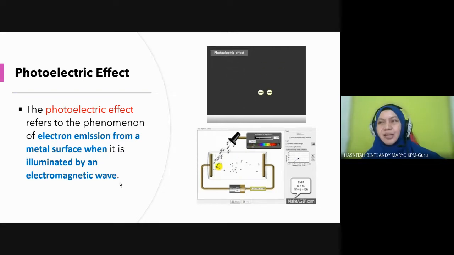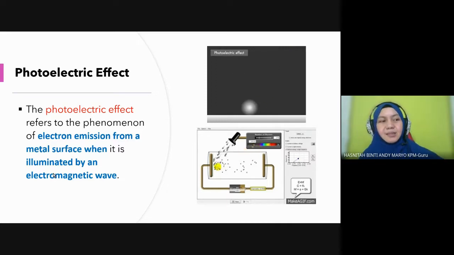Is this similar to thermionic emission? What do you think? No. Why is it not the same? Photoelectric effect is electron emission from a metal surface when it is illuminated by an electromagnetic wave. Before this, in chapter 5, we learned thermionic emission. If you remember, what is thermionic emission, student?